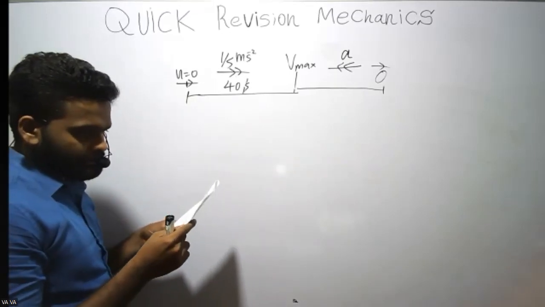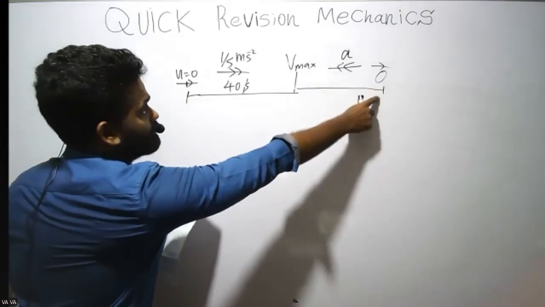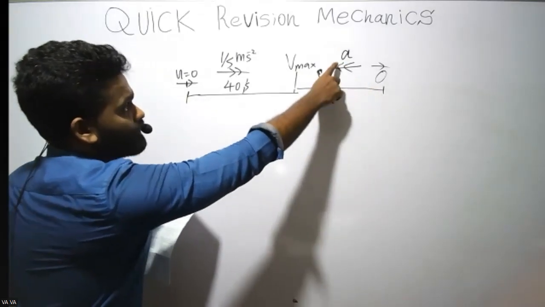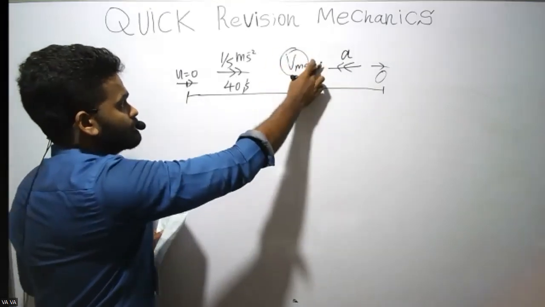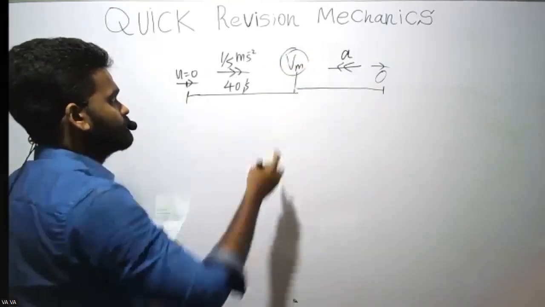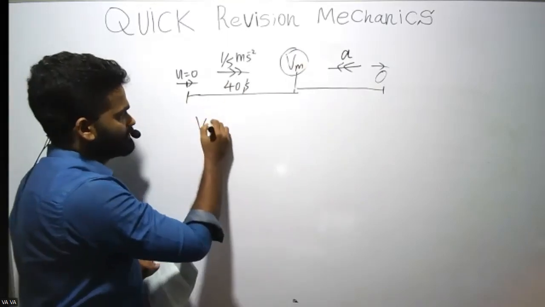So what they ask is this deceleration. Before finding that, you need to find Vmax. I'll say Vm. You can easily find that.